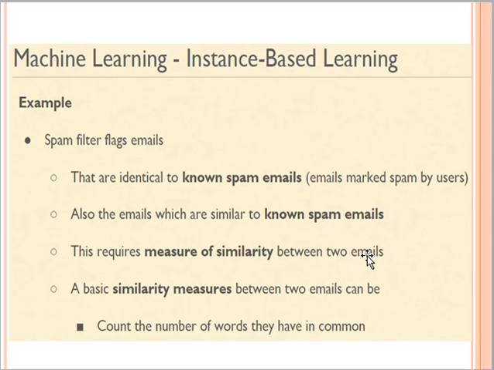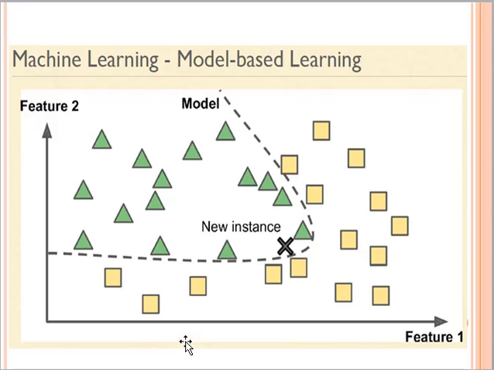So we can have some statistical similarity measure as well, or if the problem is simple, then our similarity measure can also be simple. For example, in this case we can count the number of words that are present in both the emails, and on the basis of that we can assign it to the instance. So this was instance based learning.